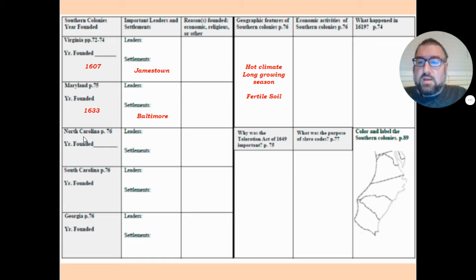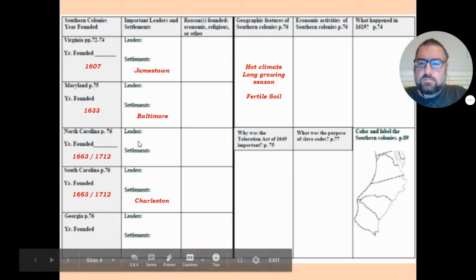The North Carolina colony was originally founded in 1663, as was the South Carolina colony. There was just one colony founded in 1663 called Carolina, which they then divided into North Carolina and South Carolina in 1712. North Carolina doesn't really have many prominent settlements, but South Carolina's prominent settlement is called Charleston, and it's a port city, which means that it's a city that has a harbor built around it.